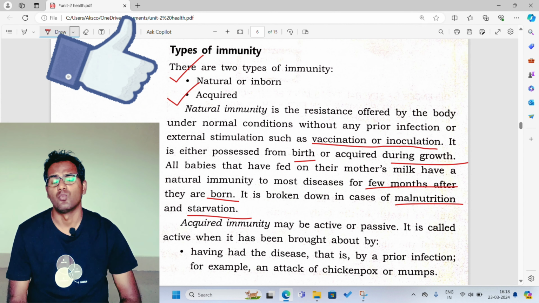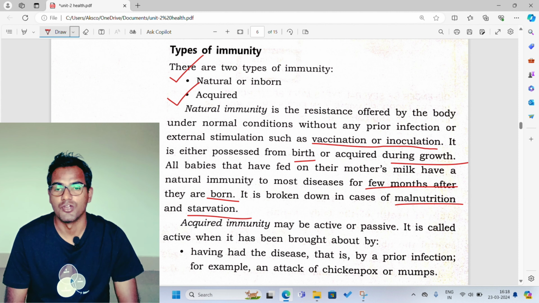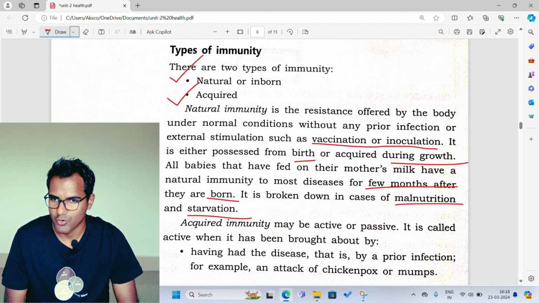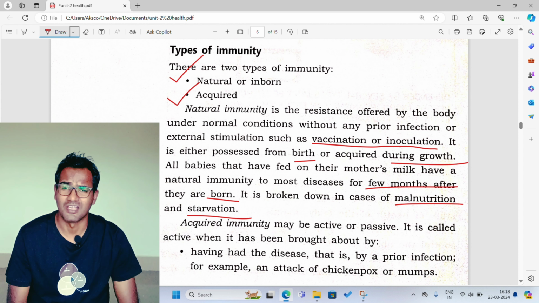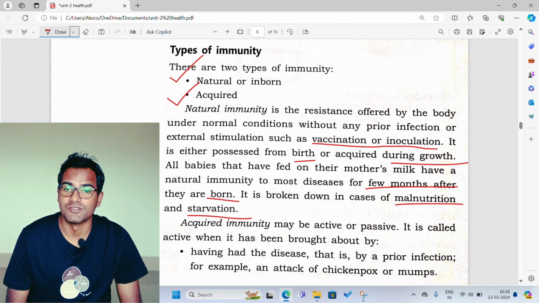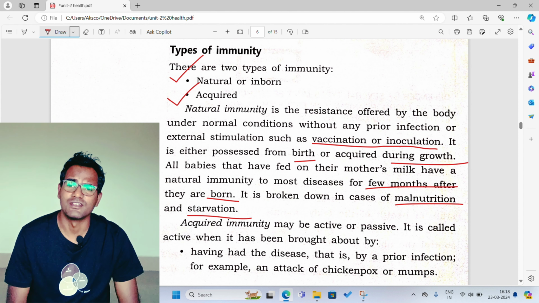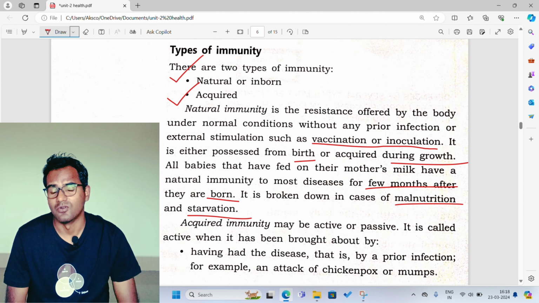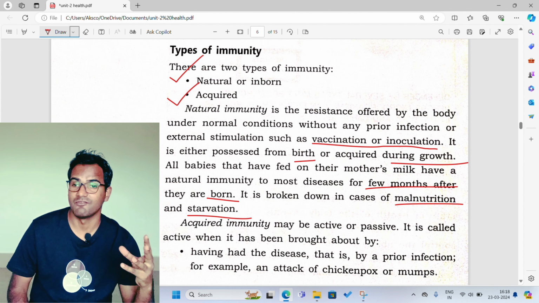Why do we say that for a newly born baby or an infant, the mother's milk is very important? We say that because the mother's milk has a lot of medicinal purpose, like a defense system, and a lot of nutritional value.